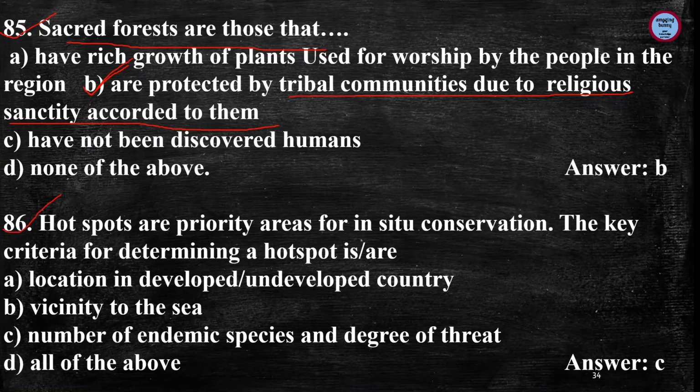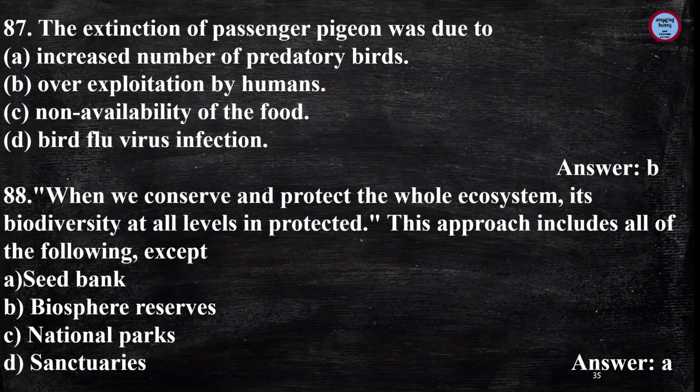Next question is, hotspots are priority areas for in situ conservation. The key criteria for determining a hotspot is, and the answer is the number of endemic species and degree of threat. Next question is, the extinction of passenger pigeon was due to, and the answer is over-exploitation by humans.